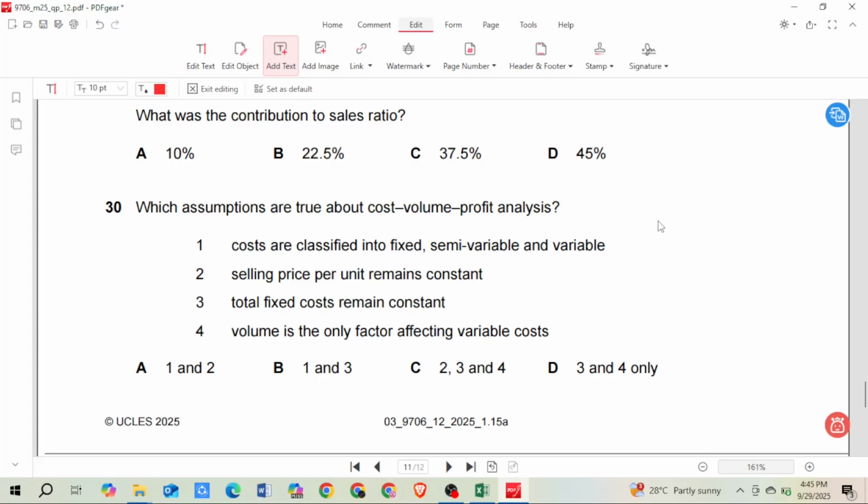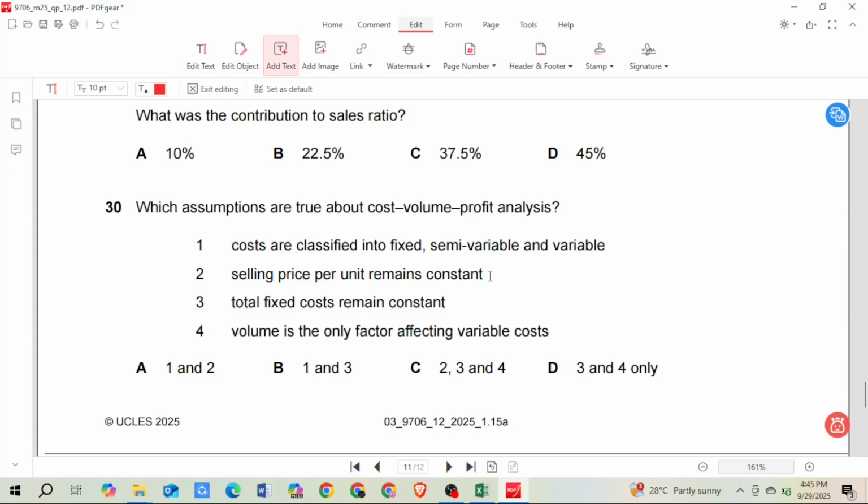30. Which assumptions are true about cost, volume, profit analysis? Okay, so we make assumptions while we do the analysis for cost, volume, and profit. So 1, costs are classified into fixed cost, semi-variable cost, and variable cost. Okay, this is not true, because in cost, volume, profit analysis we identify cost into fixed cost and variable cost only.